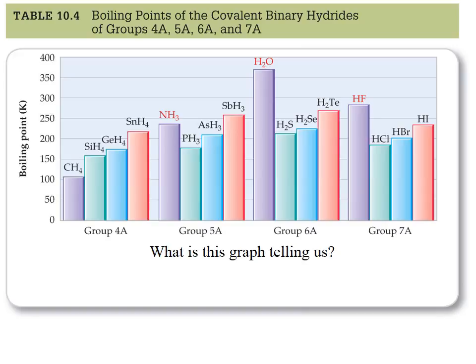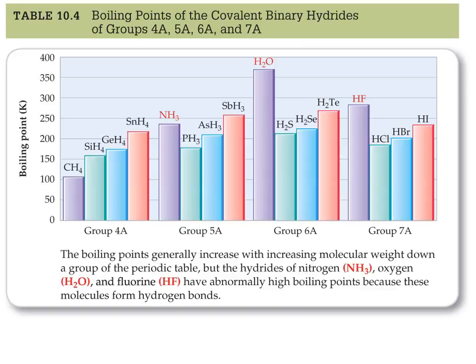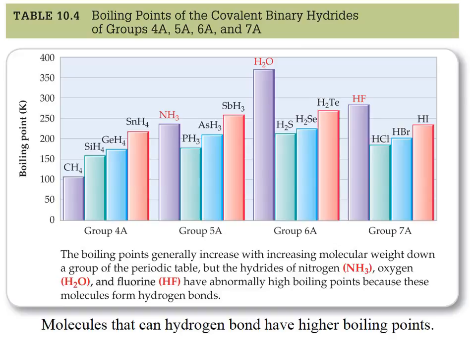So we go back and just summarize what this graph is telling us. There are two important take-home messages. This is the rest of the image from the book that just describes that the boiling points increase with molecular weight down a group on the periodic table, but the hydrides of nitrogen, oxygen, and fluorine have unusually high boiling points because they can hydrogen bond. So our two take-home messages are that molecules that can hydrogen bond have higher boiling points, and that London dispersion forces increase with size.